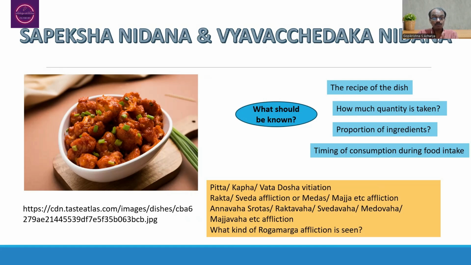And if the person is going to consume continuously, there may be a possibility of Rakta affliction or Sweda affliction. There may be a possibility of Medas, Mamsa, or Majja, etc. affliction that may be taking place.